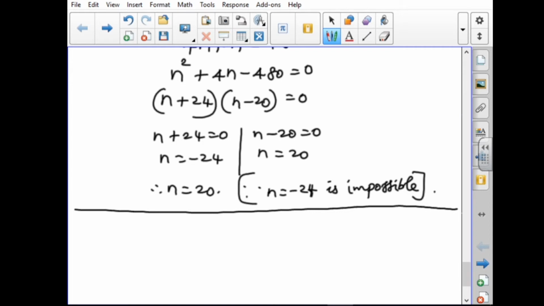Find the sum of first 28 terms of an AP whose nth term is 4n minus 3. Here we have to find S28. What is given? The nth term is given: 4n minus 3. First, you have to write the given.